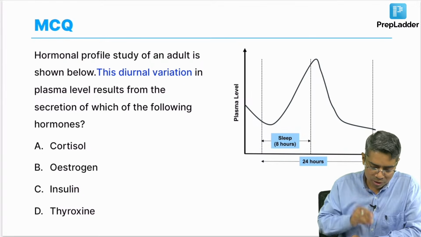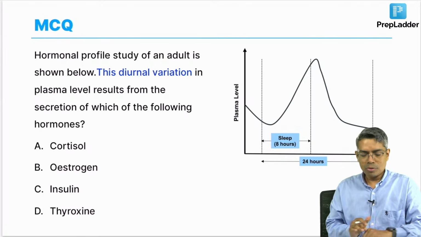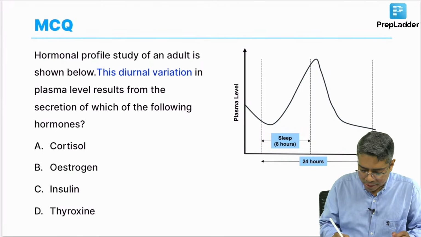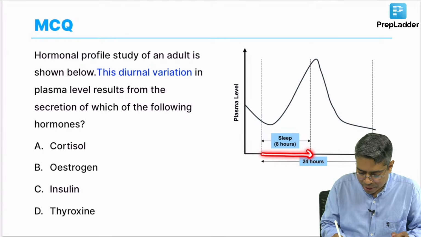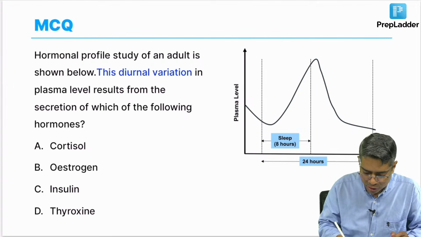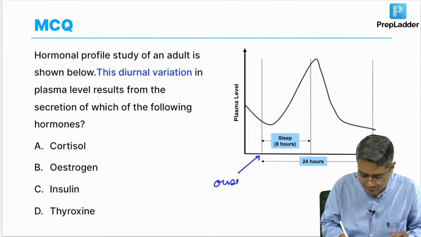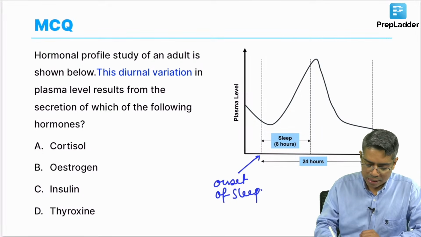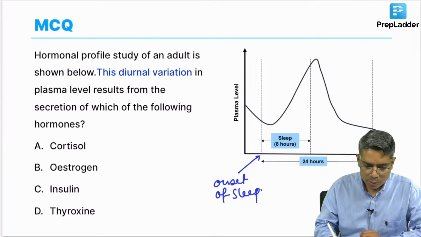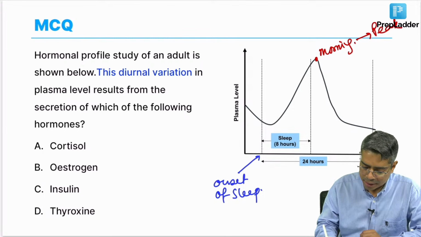Last one. Hormonal profile study of an adult, this is again a repeat question. So, we are finding out that this is the sleep period, this is the onset of sleep. After the onset of sleep, when the person is waking up in the morning, in the morning time you are getting the peak secretion of this hormone, and during the night time you are getting the lowest value.